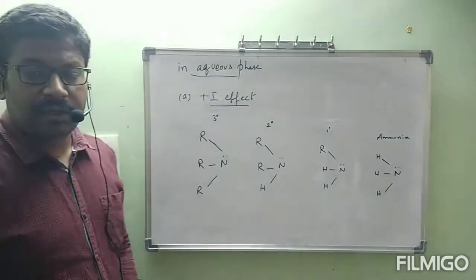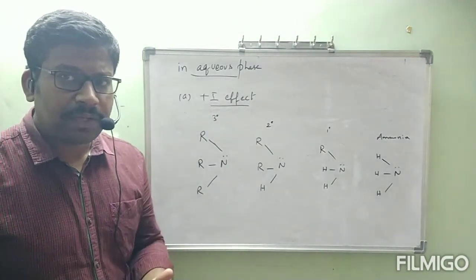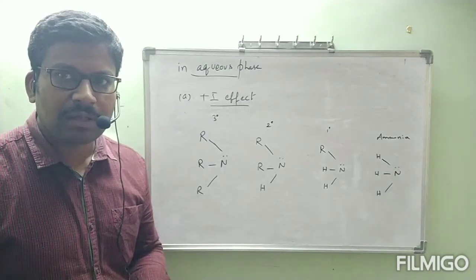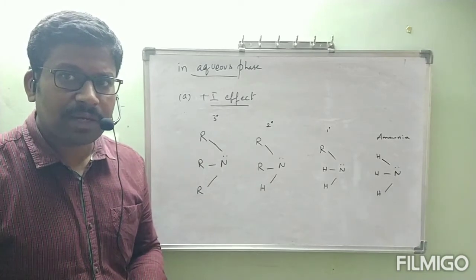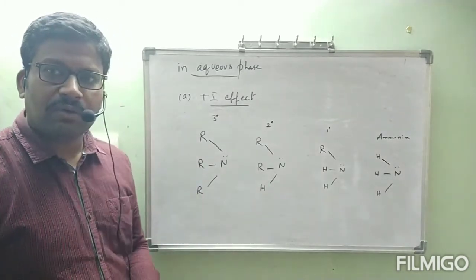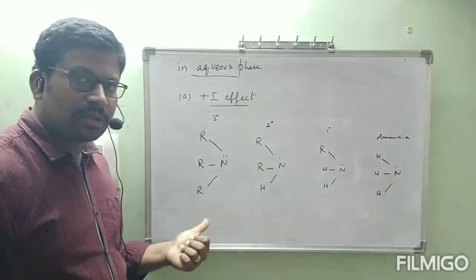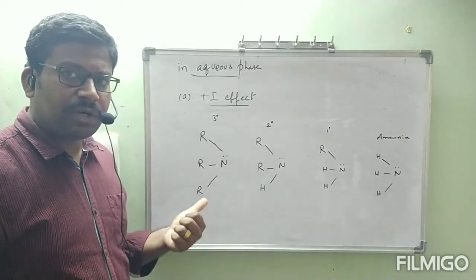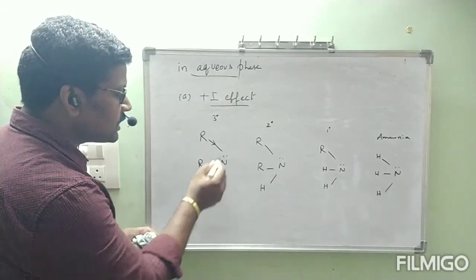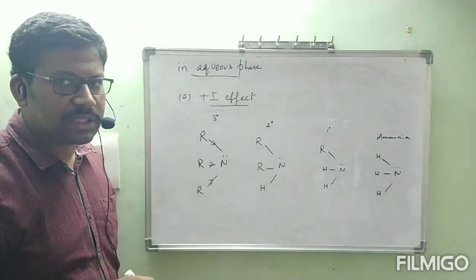According to this plus I effect, when more electron donating groups are there, that nitrogen can donate the lone pair of electrons easily. Which one has more electron donating groups? Tertiary amine has three. This nitrogen can donate the lone pair of electrons easily.